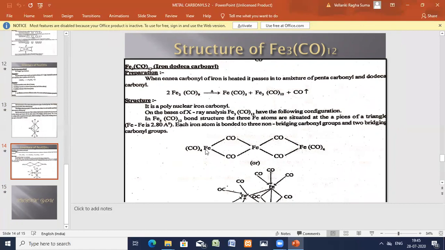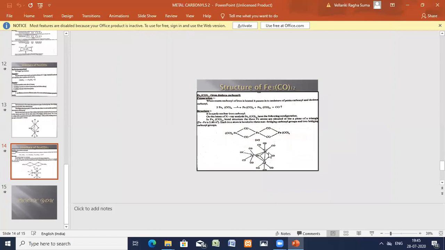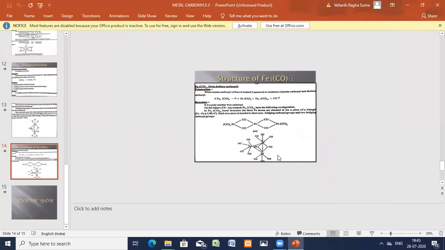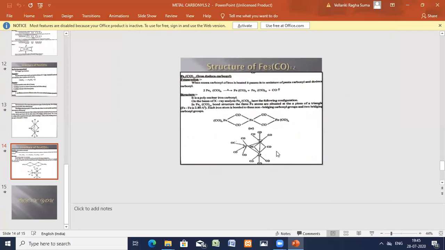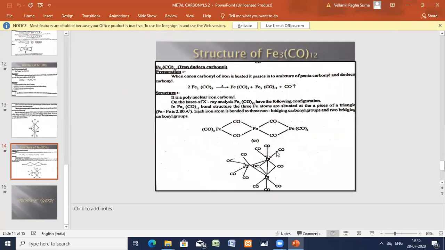You can see the structure. 3 iron atoms, 4 and 4 here, and 4 bridged. 8 plus 4, 12. 8 terminal, left and right, 4 plus 4, and 4 are bridged. Or else you can see the other structure, the second one.